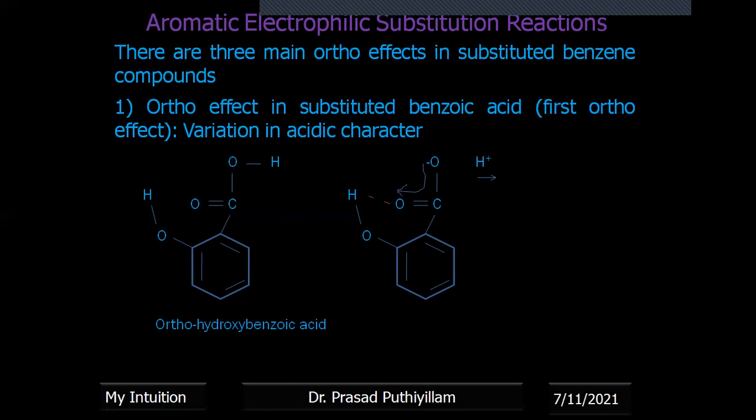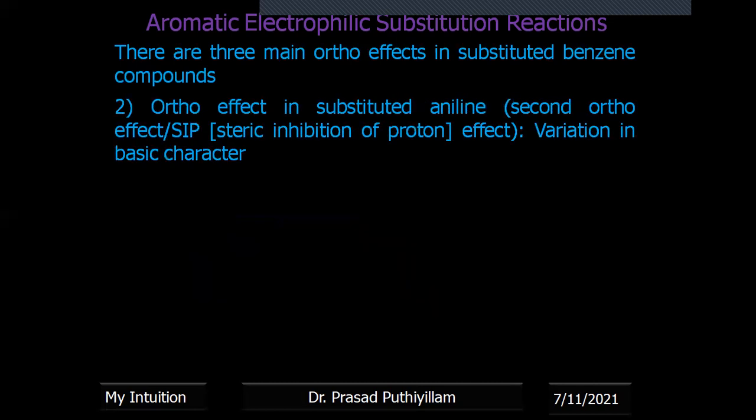So not only the steric hindrance effect, but even if intramolecular hydrogen bonding is present, that also increases the acidic character. This variation in acidic character seen in benzoic acid comes under the ortho effect. So that is only the first ortho effect. This is the second ortho effect, which is seen in substituted aniline. Aniline means C6H5NH2. It is also called the second ortho effect or SIP, that is steric inhibition of protonation effect, which causes the variation in basic character.